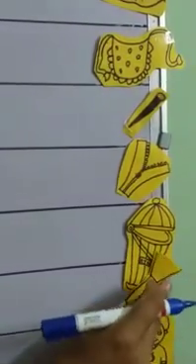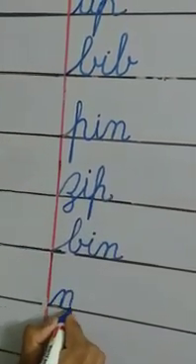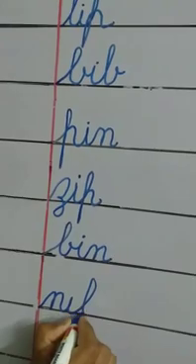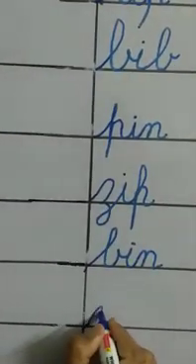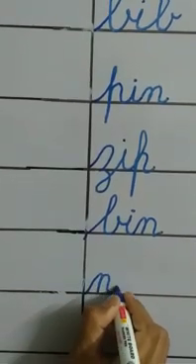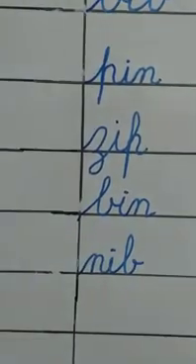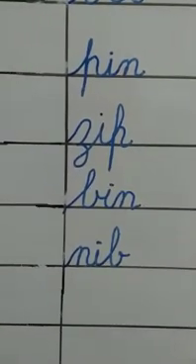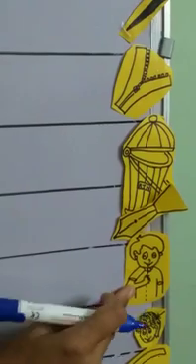Nib. Spelling of nib. N-I-B, nib. N says no, I says E, B says B. N-I-B, nib. Now tell me children, which picture is this?